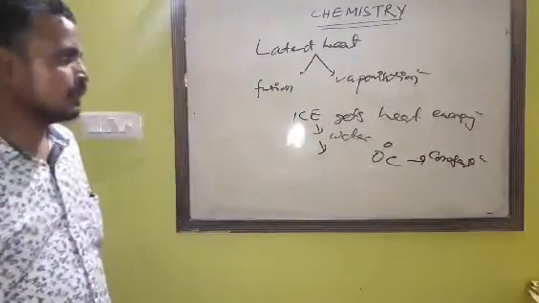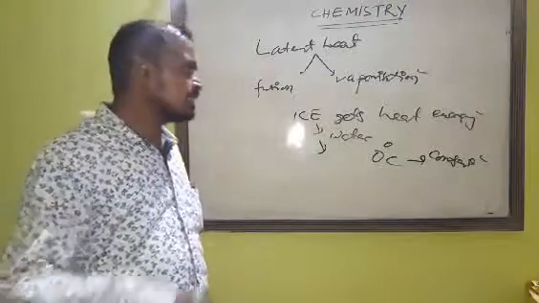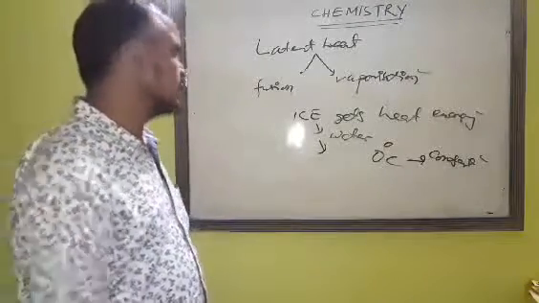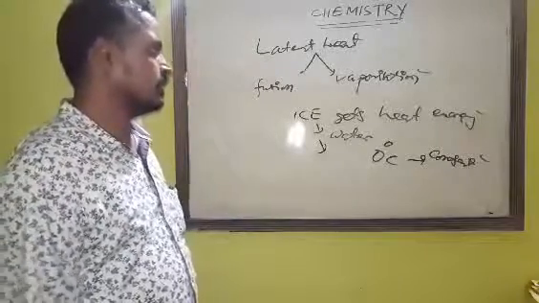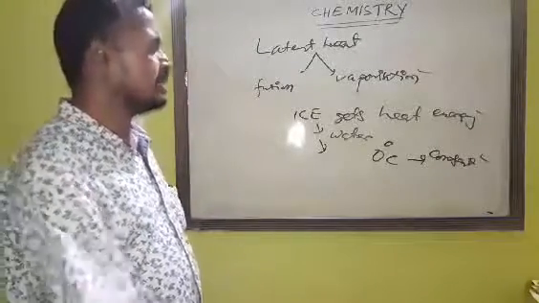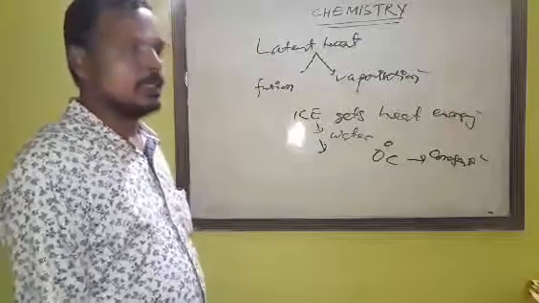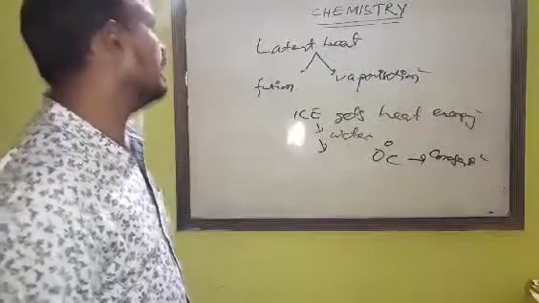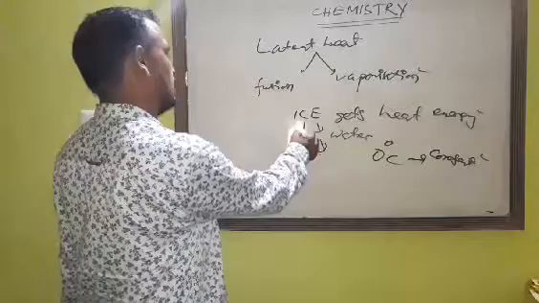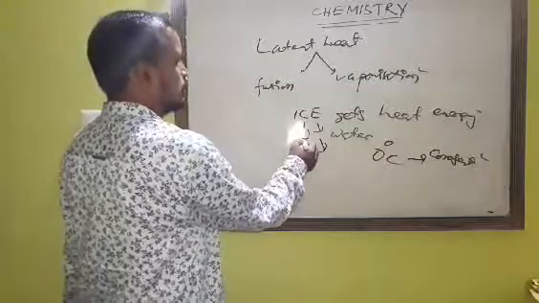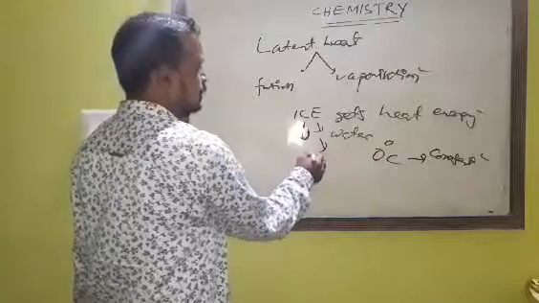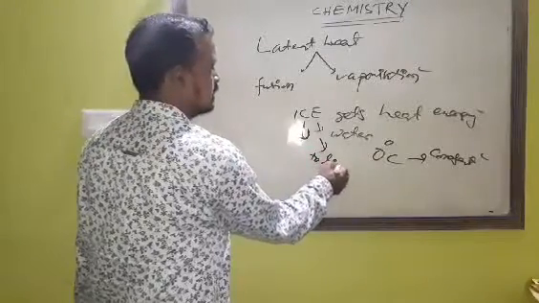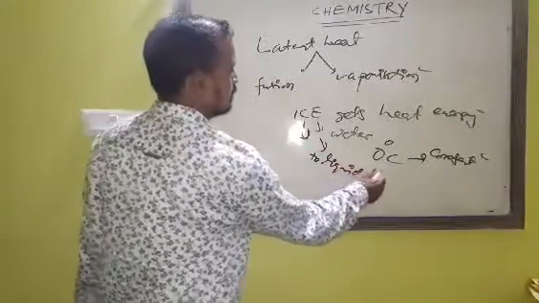So a question arises in our mind. We supply heat energy to ice to get water, but where does the heat energy go? It is utilized in overcoming the forces between the ice particles to come to the liquid stage.